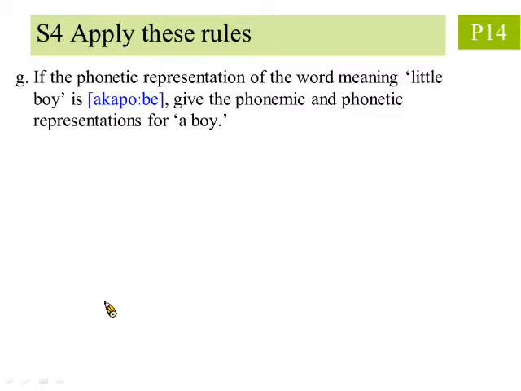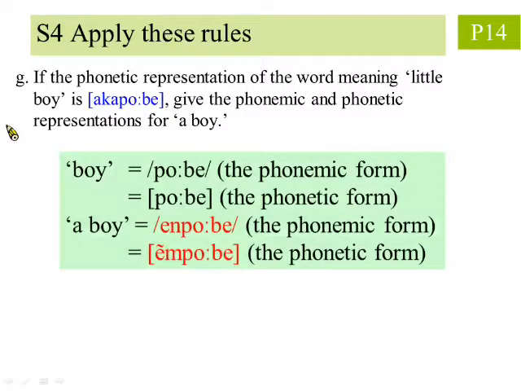Next, question G says, if the phonetic representation of the word meaning little boy is akapobe, give the phonemic and phonetic representations for a boy. First, we remove the prefix aka to obtain the root pobe, the phonetic representation for boy.